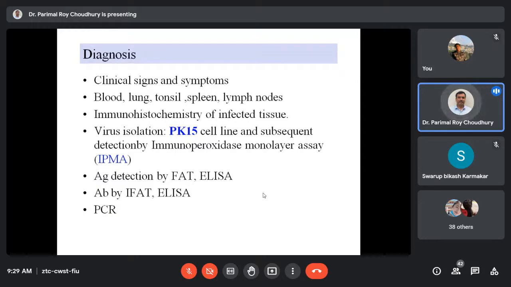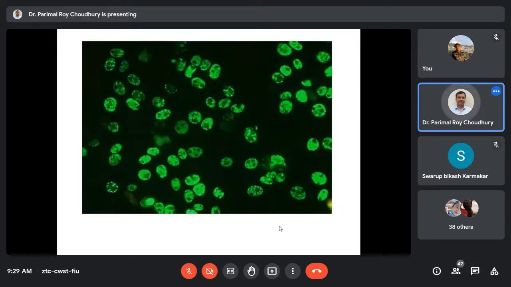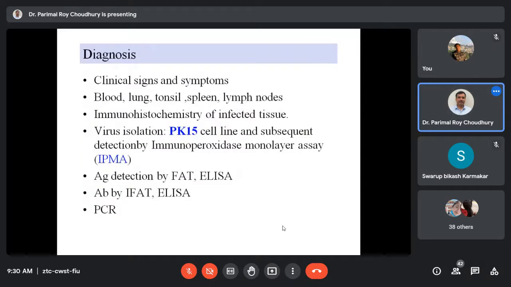One of the very easiest techniques for rapid detection, which is followed in many laboratories, is the FAT test. Straight away, they go for this FAT test. This is a slide I'm showing. This is an impression smear from the bone marrow, and the fluorescent antibody test using the FITC conjugate, where the stained infected lymphocytes are showing this fluorescent activity. So very rapidly, using immunostaining, we can detect the virus.